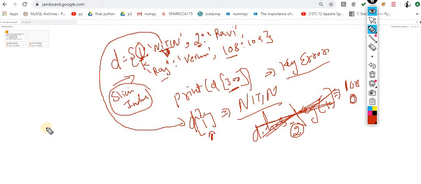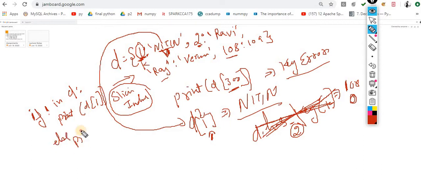For the same, what you have to do is: if 1 in D, that means this key in D, then print D of 1. Else print "key is not available".